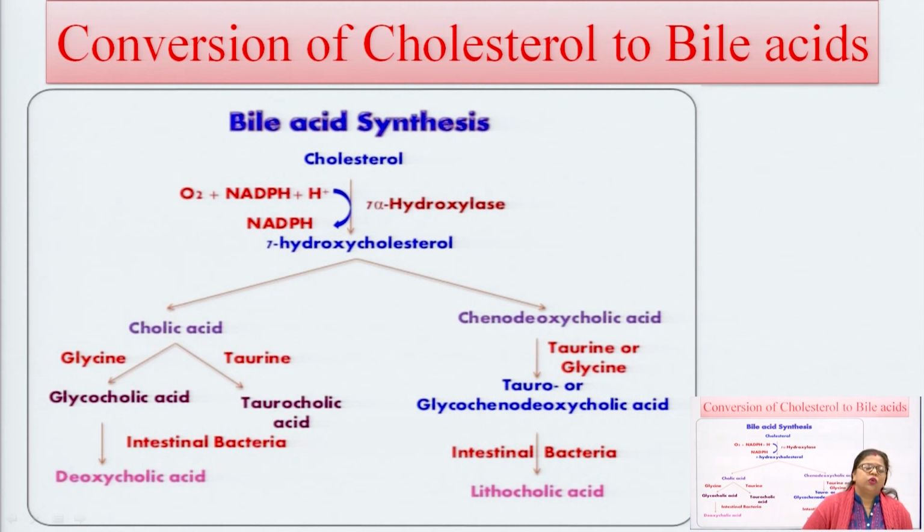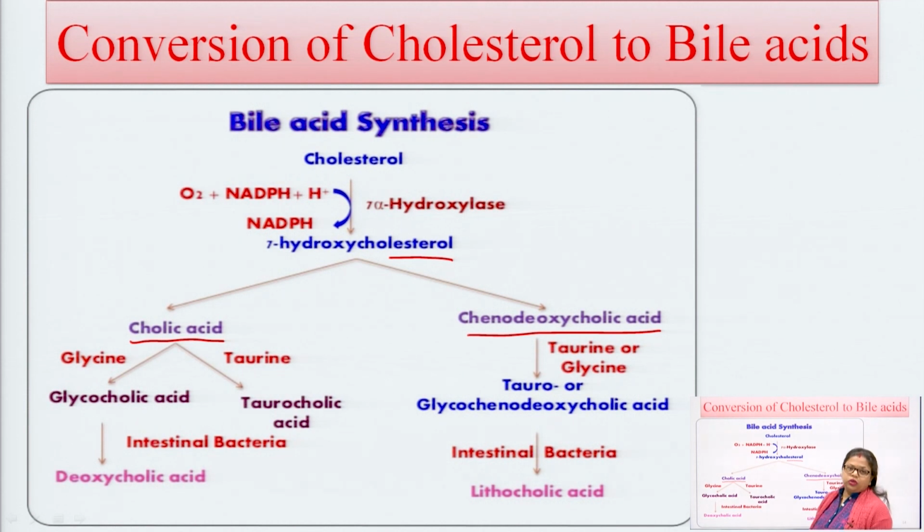How is cholesterol converted into bile acid? Cholesterol reacts with the 7 alpha hydroxylase enzyme to form 7 hydroxycholesterol. Here 1 NADPH molecule is used in this reaction, and this 7 hydroxycholesterol is helpful for the formation of cholic acid, which is a type of bile acid, and chenodeoxycholic acid.